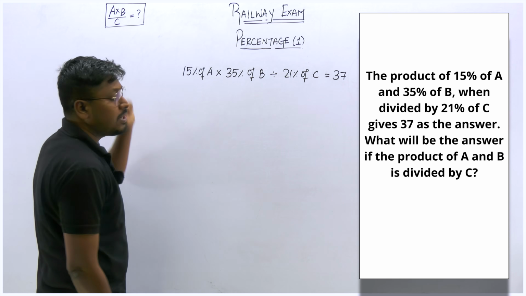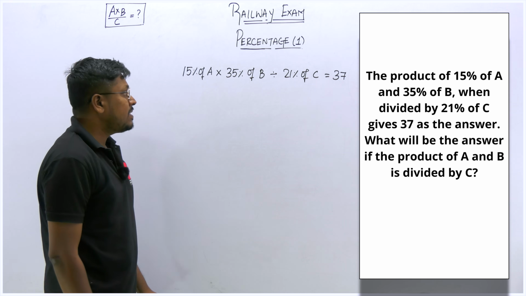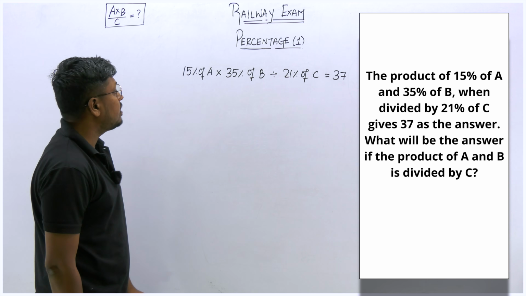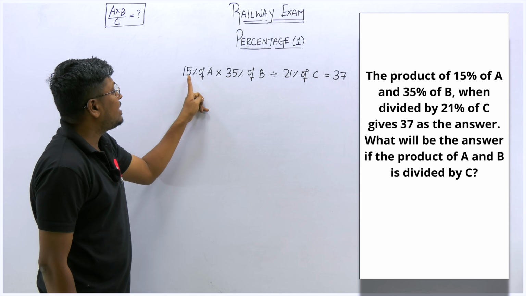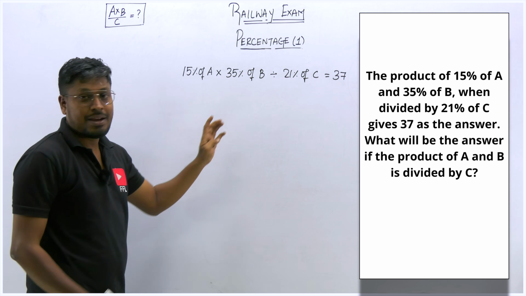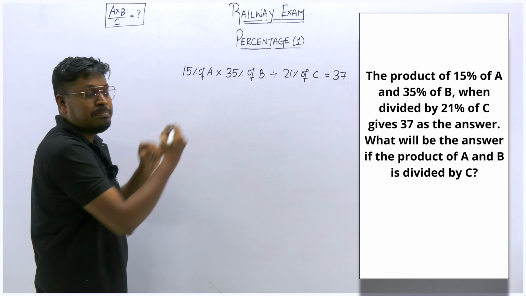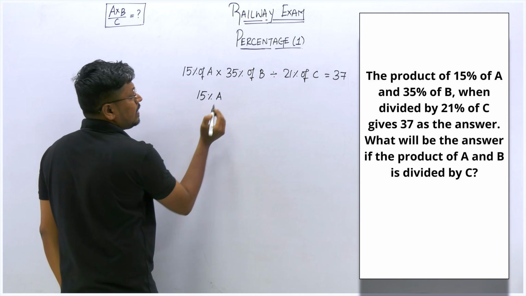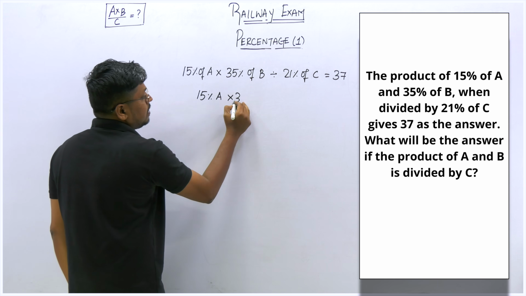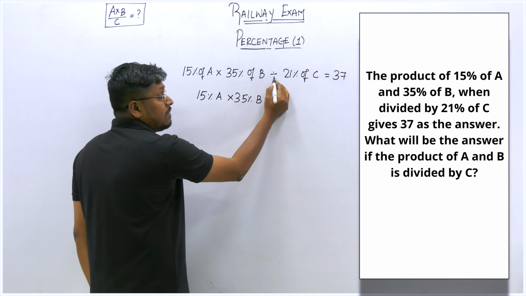So now our target is to find what A into B divided by C is. Just see here, first what I am going to do is remove all the 'of' and multiply the 15% into A. Instead of finding the answer directly, first we can simplify it, right? So 15% of A means 15% A into 35% B. Here we have division.